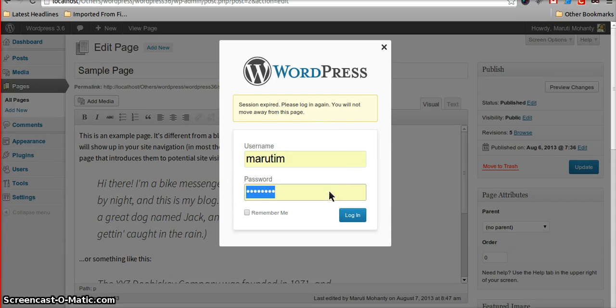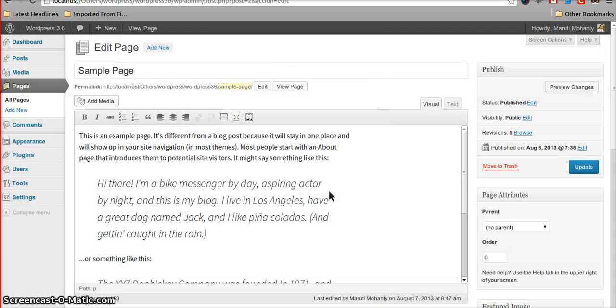If you know your password, you just need to retype it and log in, and you are on without losing your content. That's the beauty of WordPress 3.6. No losing.